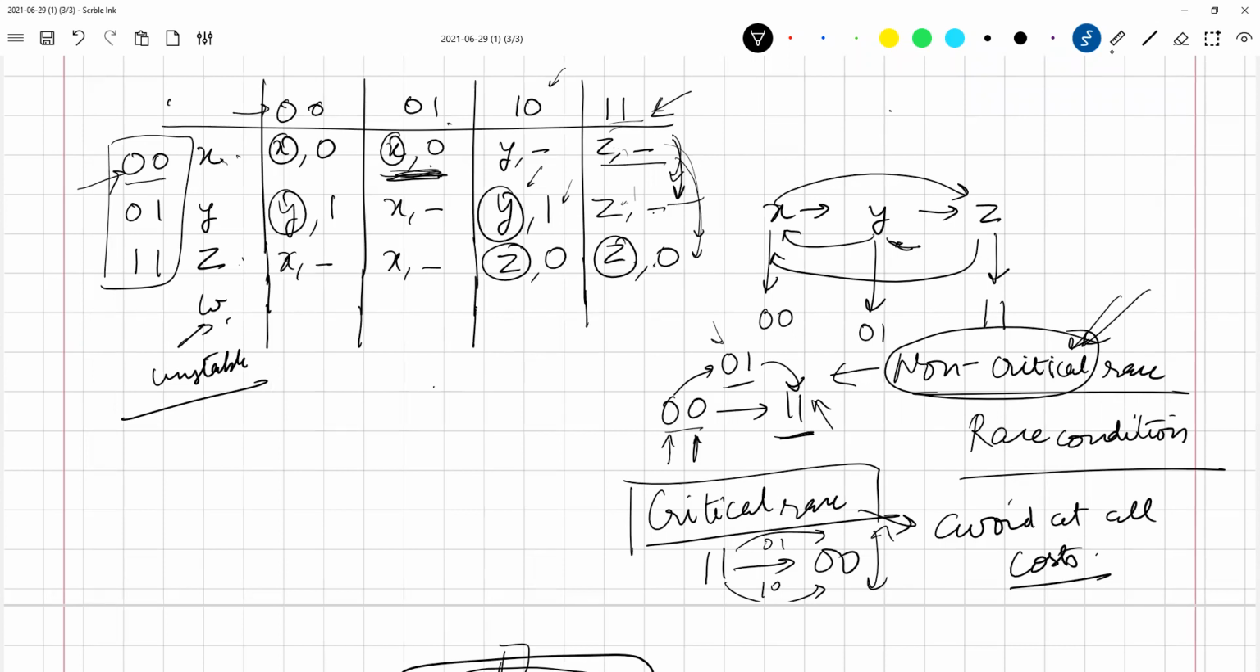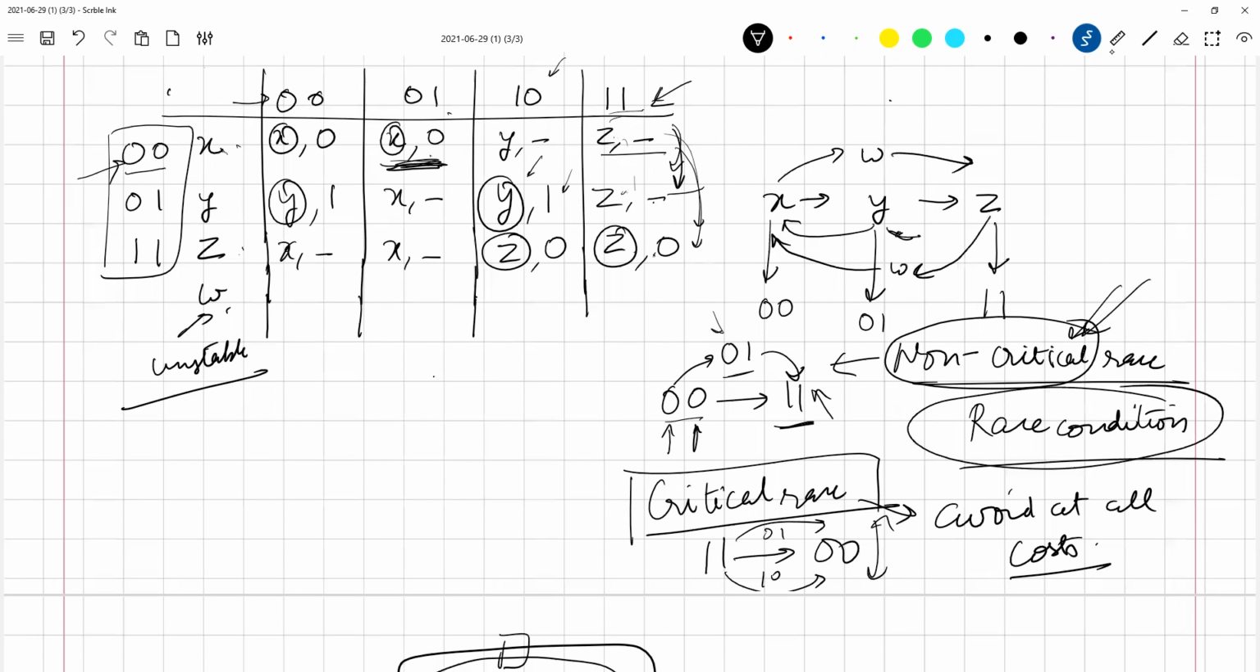I want to go from X to Z through W. So I'm adding an additional state. If I want to go to Z, I'll go through W. Similarly, if I want to go from Z to X, I'll go through W. That is my whole point of adding this extra state W, and this state W has no purpose other than to avoid these race conditions. So now let us look at what W will look like.